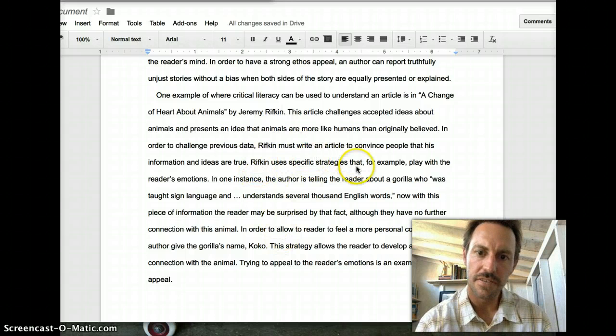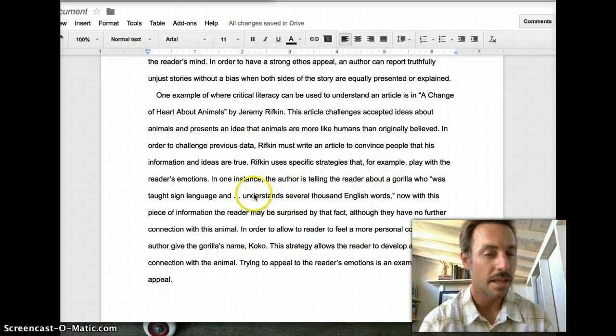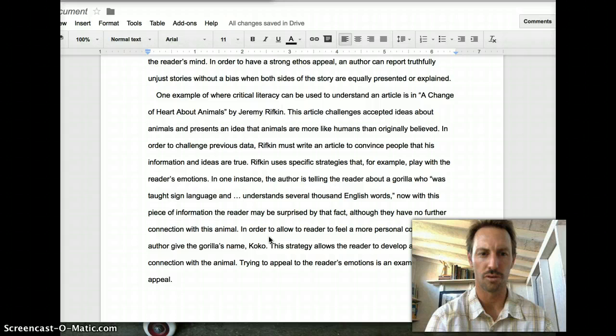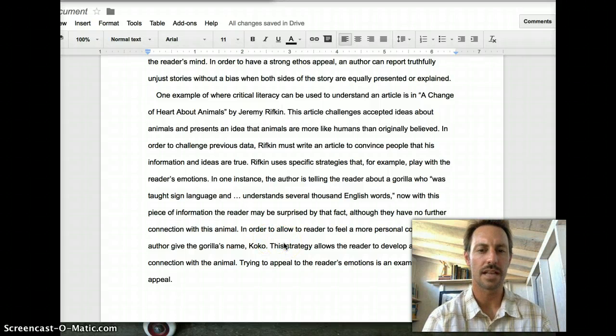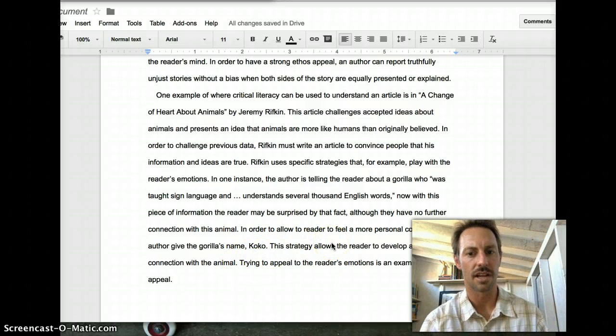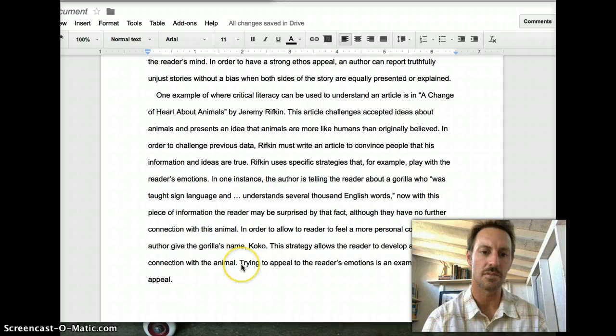Rifkin uses specific strategies that, for example, play with the reader's emotions. In one instance, the author is telling the reader about a gorilla who is taught sign language and understands several thousand English words. Now, with this piece of information, the reader may be surprised by that fact, although they have no further connection with this animal. In order to allow the reader to feel a more personal connection, the author gives the gorilla's name, Coco. This strategy allows the reader to develop an emotional connection with the animal.